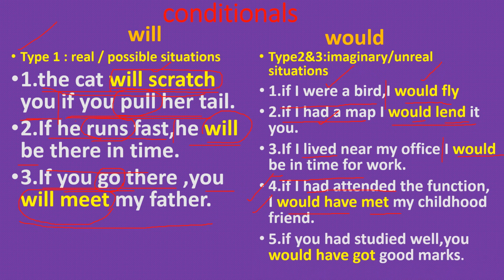Understood? If you had studied well, you would have got good marks. Here, if you had studied well is the if clause. The verb form in the if clause is past perfect tense, had plus verb 3. You would have got good marks is the main clause. In the main clause, the verb is would have plus verb 3. So in these conditional sentences we use will and would. Will is used in type 1 condition. Would is used in type 2 and type 3 conditionals.